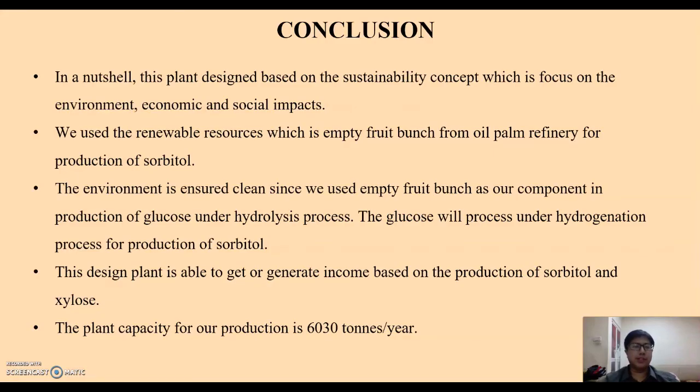For conclusion, our plant is designed based on the sustainability concept, which is focused on the environmental, economic and social impact. So we use a renewable resource, which is empty fruit bunch from the oil palm refinery, for production of sorbitol. The environment is kept clean since we use the empty fruit bunch as our main component for production of glucose under the hydrolysis process, and the glucose will undergo the hydrogenation process for production of sorbitol.